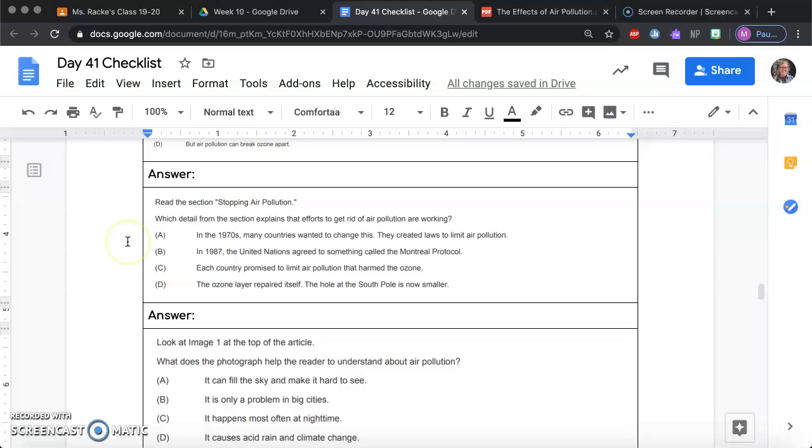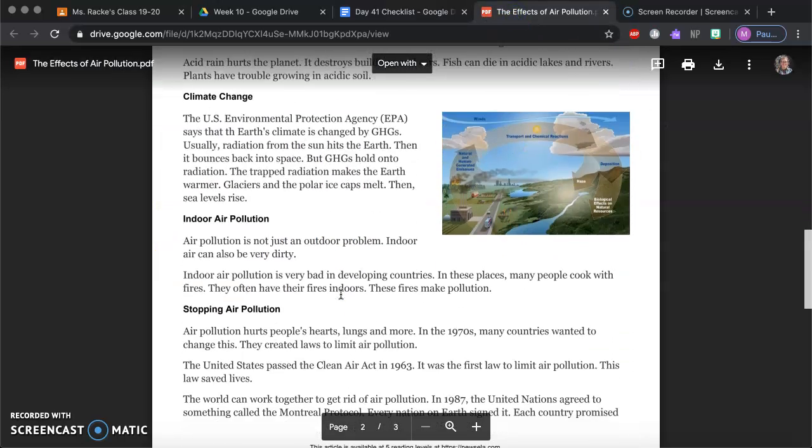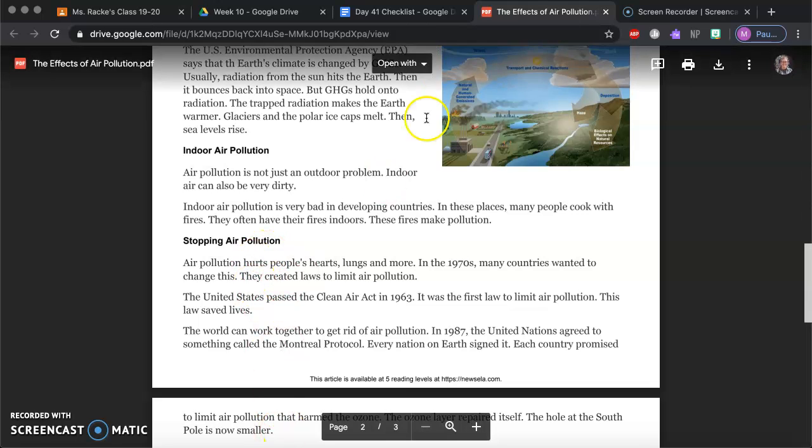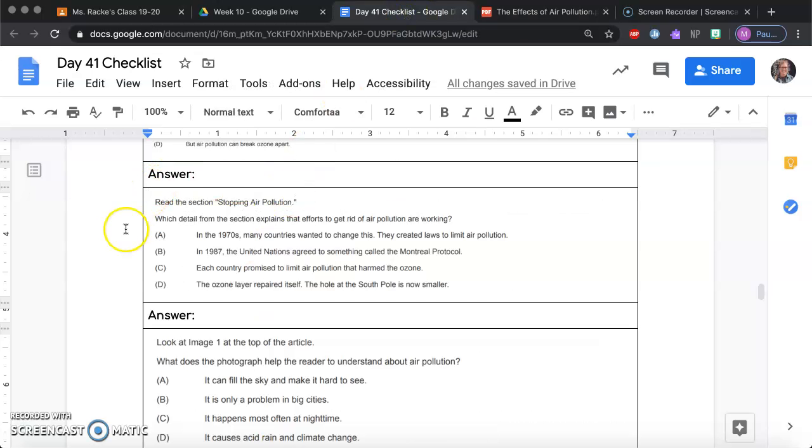Next, read the section Stopping Air Pollution. So you need to go back and read this last little part, Stopping Air Pollution. Which detail from the section explains that efforts to get rid of air pollution are not working?